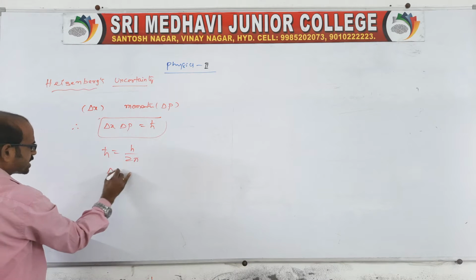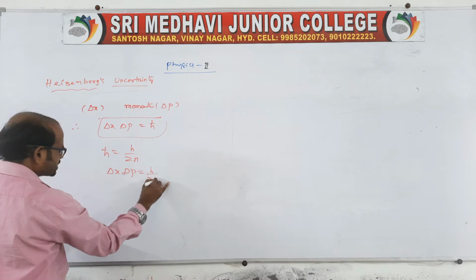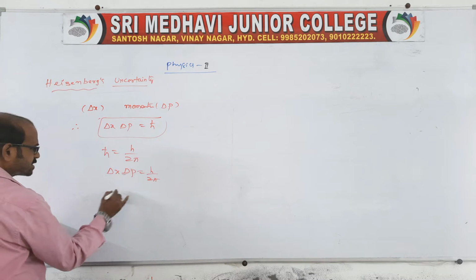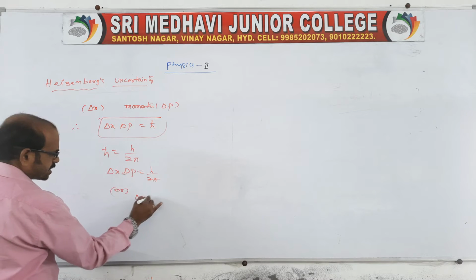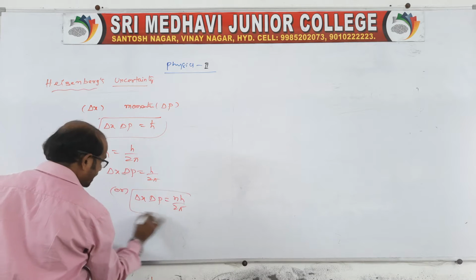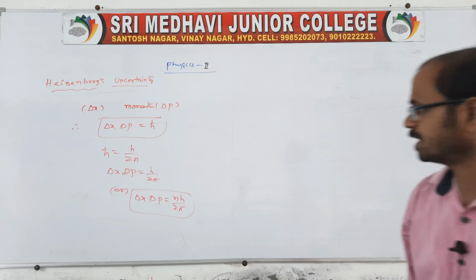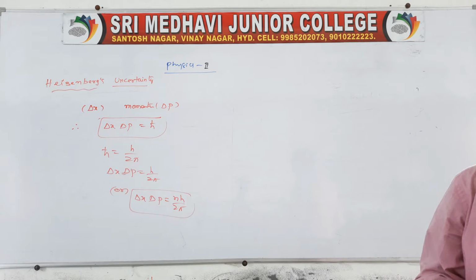That is what we can say: delta x into delta p is equal to h by 2 pi. Or else we can also write delta x into delta p is equal to n into h by 2 pi. Of course, it is an angular momentum. We can also call it an angular momentum, so that we cannot measure both at a time, right?